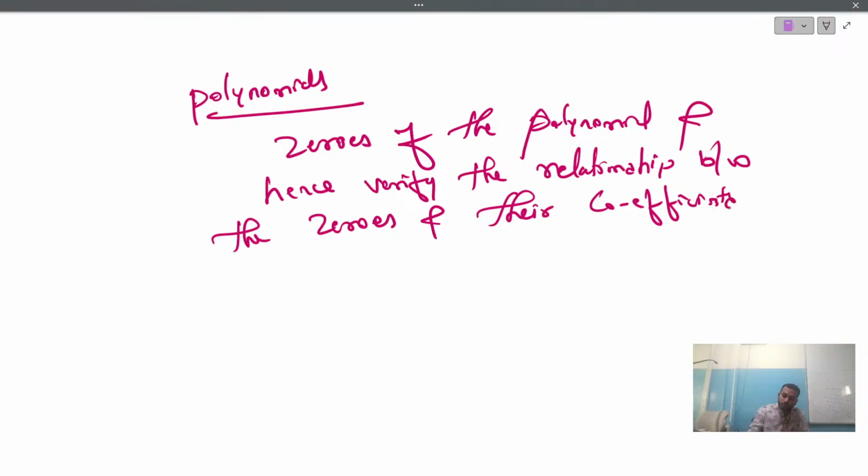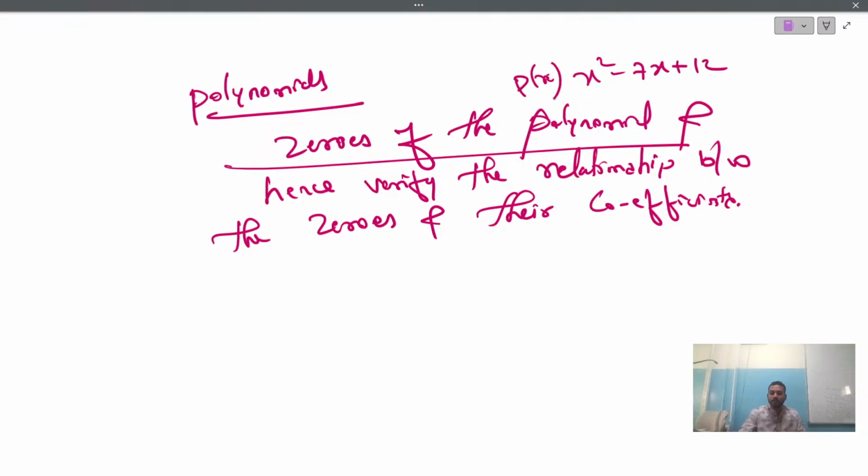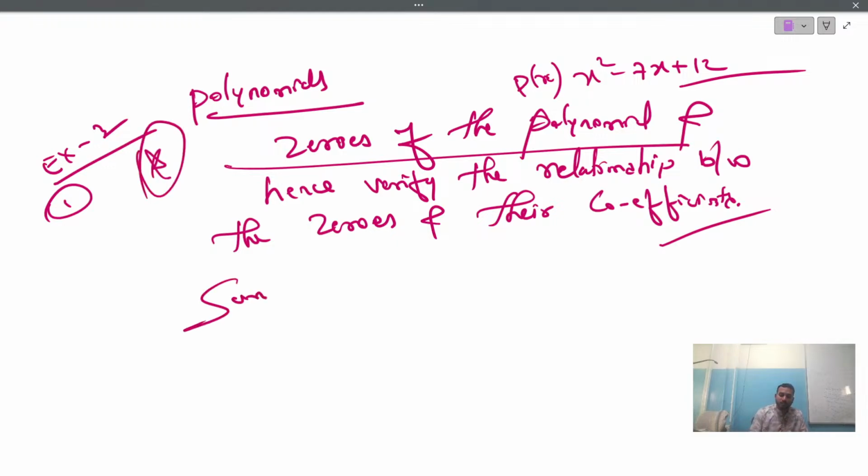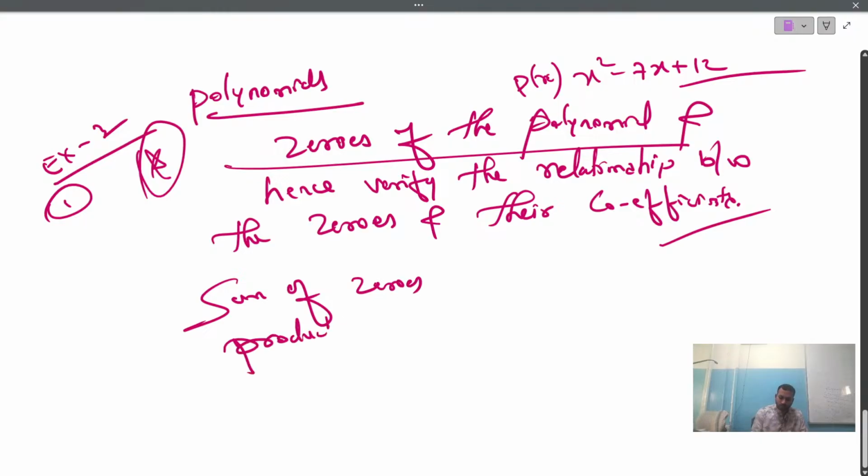They may ask you this question. They'll give you a polynomial, some equation, just now as I gave you the example x square minus 7x plus 12. This is the given polynomial. So you have to find the zeros and also verify. This comes in your second exercise, exercise number 2, question number 1 of the chapter polynomials. It is one of the most important questions. And remember the topic: sum of zeros formulas, product of zeros formulas.